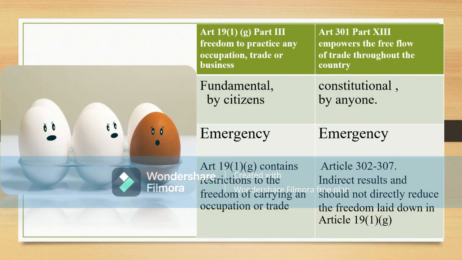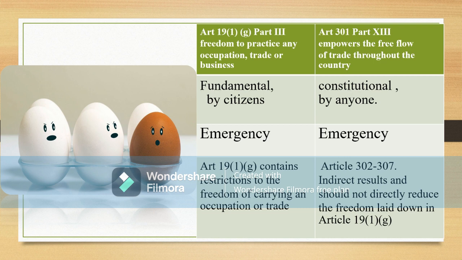Now, as we all know, Article 19(1)(g), which is a fundamental right, clearly states the freedom to practice any occupation, trade or business. Have you ever wondered that when you already have a right which speaks about the freedom of occupation, trade and business, then why do we have two articles which deal with the same topic, that is trade?